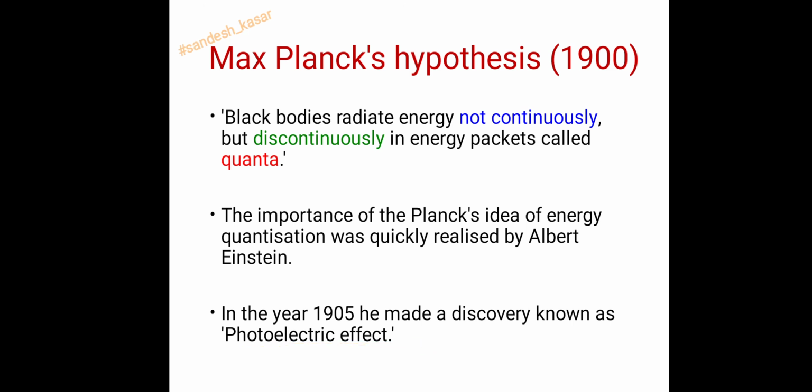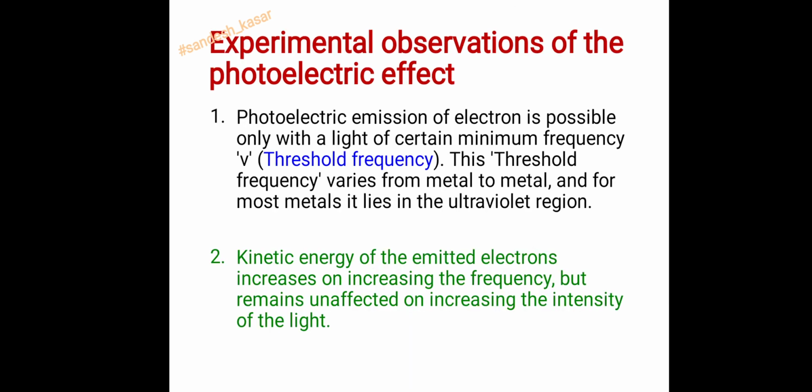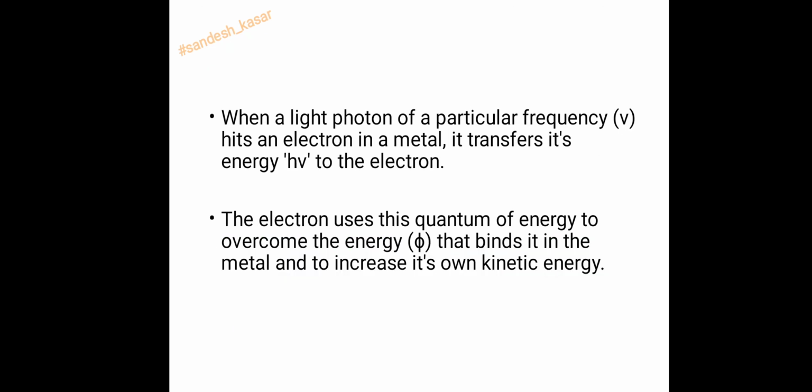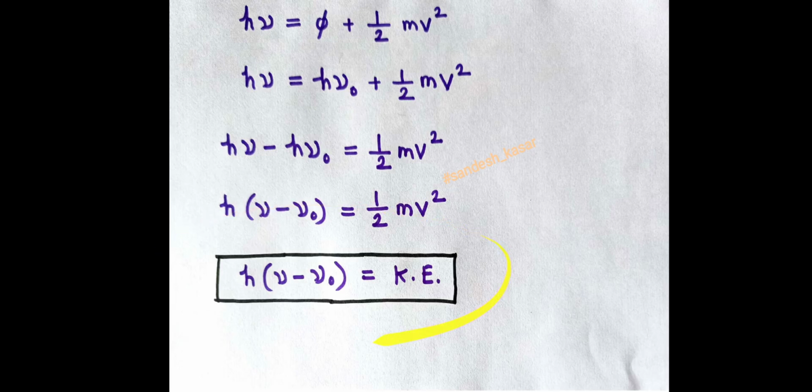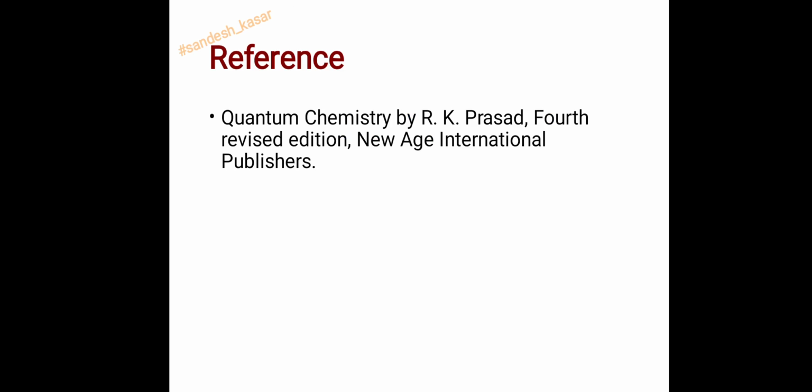In this lecture we started with Planck's hypothesis, that black bodies radiate energy not continuously but discontinuously in energy packets called quanta. Then we have seen photoelectric effect, then two important observations of the photoelectric effect. Then we derived the equation h(nu minus nu 0) is equal to kinetic energy. So this explains Planck's concept of energy quantization used by Einstein. Therefore, it supports Planck's hypothesis of quantization of energy.